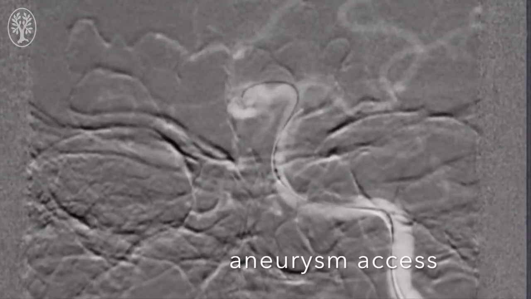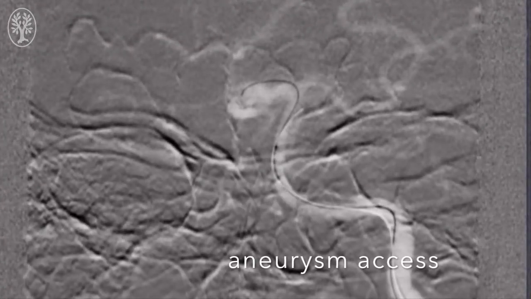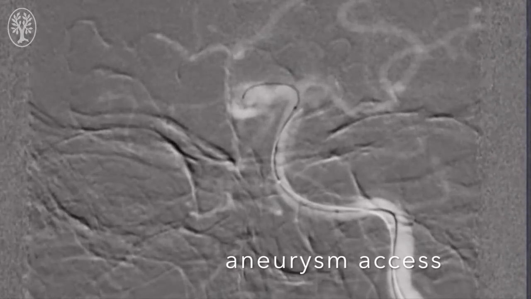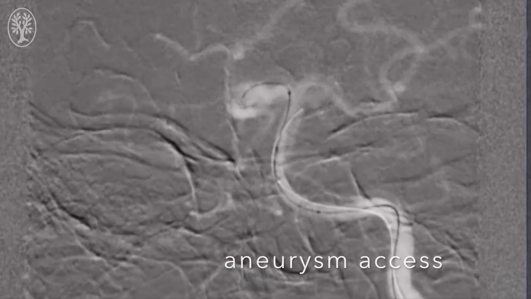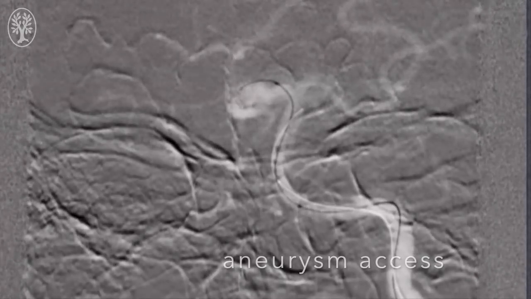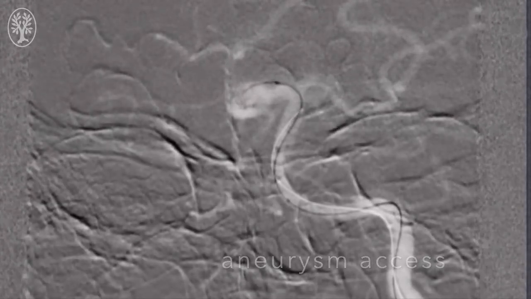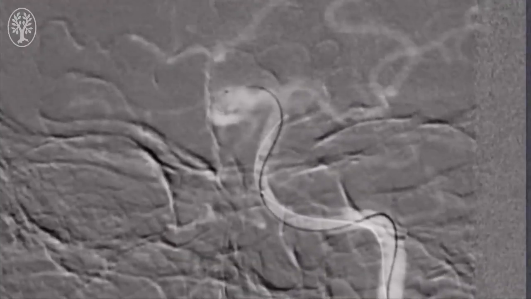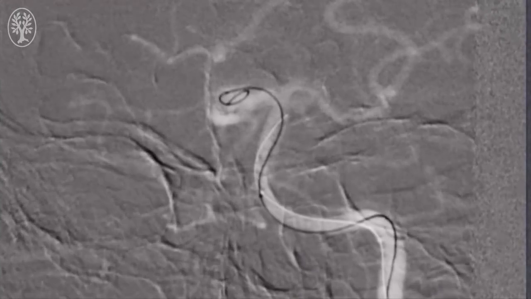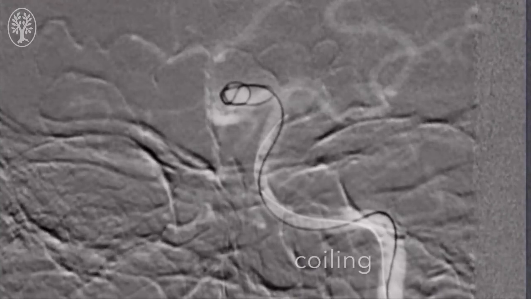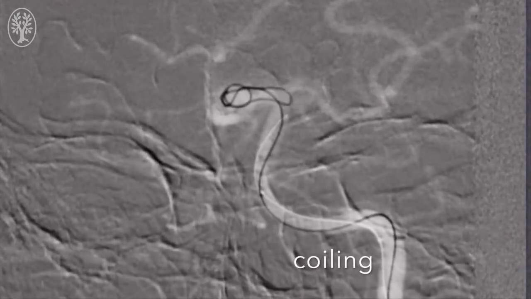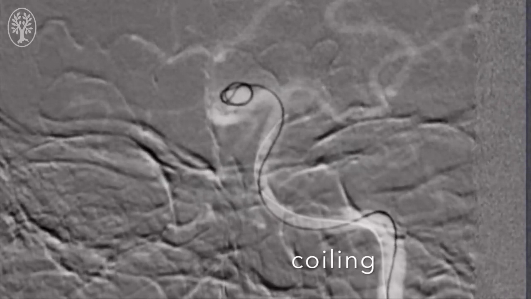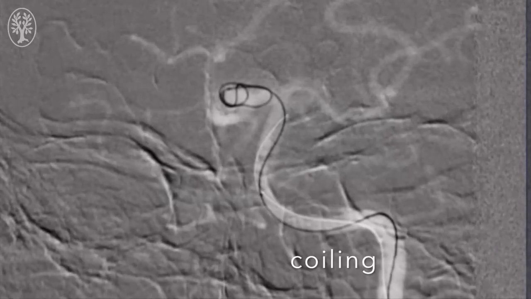Once we have the microcatheter in the first and proximal portion of the aneurysm, we just slowly pull out the microwire, letting the microcatheter jump forward into the aneurysm. Once we obtain access into the aneurysm, the first framing coil is then deployed carefully, making sure that all the loops are within the aneurysm.